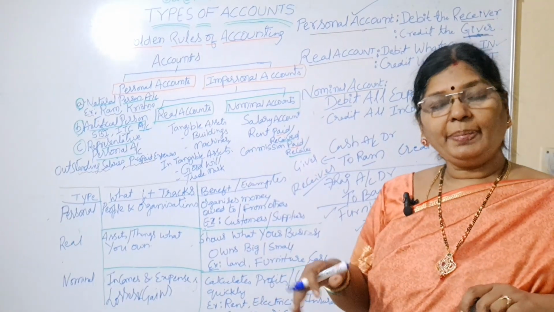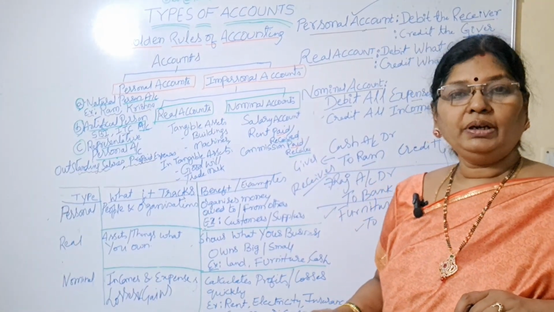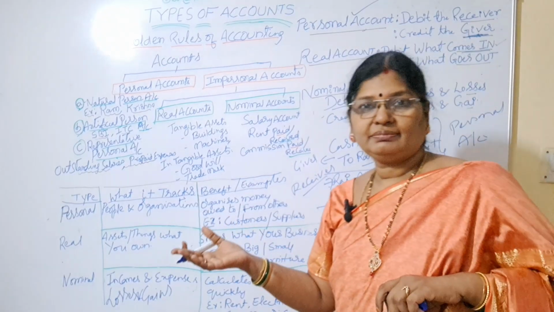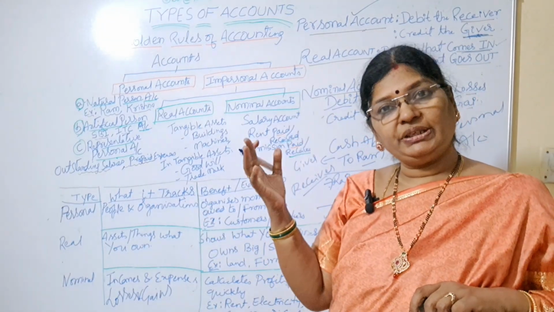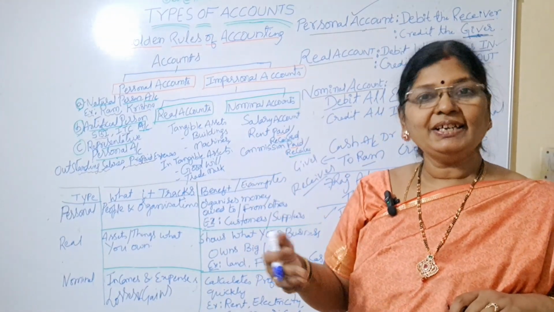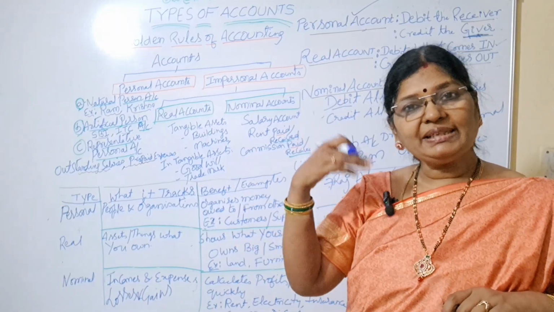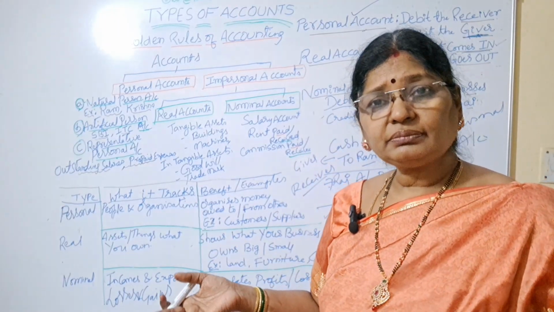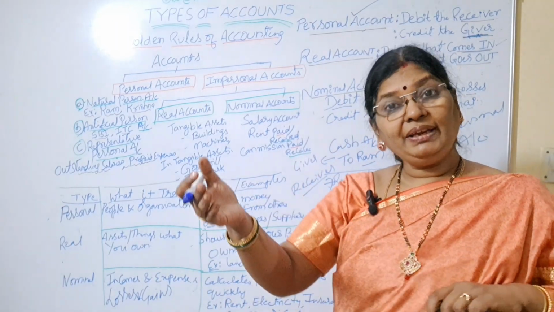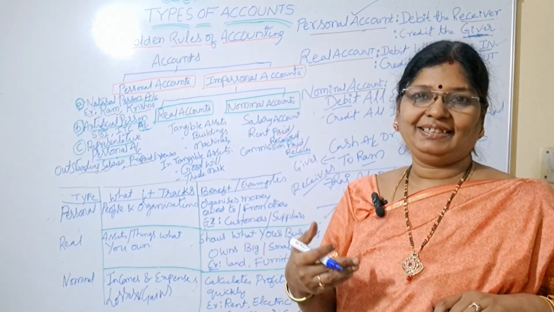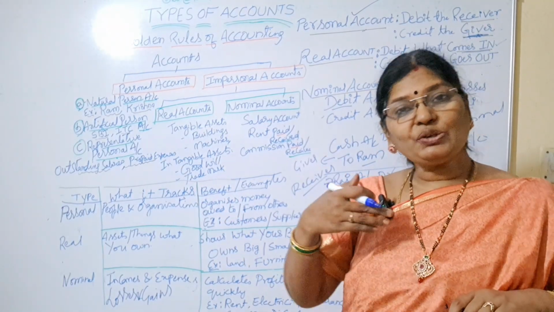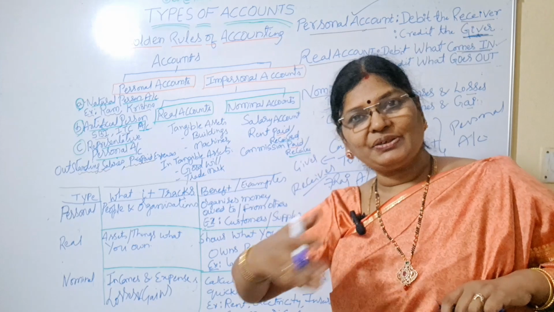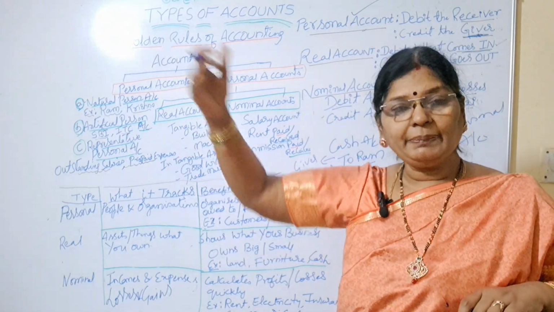Clear? So I will give another example. We sold our machinery. We have one old machinery which is not useful for us, so we are selling that. When we are selling our machinery, we are receiving cash. So what is going out of the business now? That machinery is going out of the business, and what is coming in?